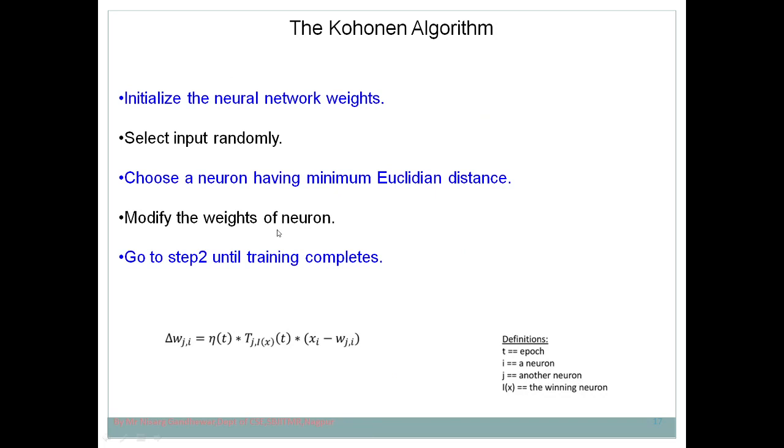You have to modify the weights of the neuron. In order to modify the weights, you need to make use of this formula. In this formula various notations are used: small t represents the epoch, i represents a neuron, j represents another neuron, and capital I of x represents the winning neuron. By using this formula, you modify the weights of the neuron. In step number 5, you go back to step 2 until training is complete. In this way the training continues. This is how the Kohonen algorithm works.